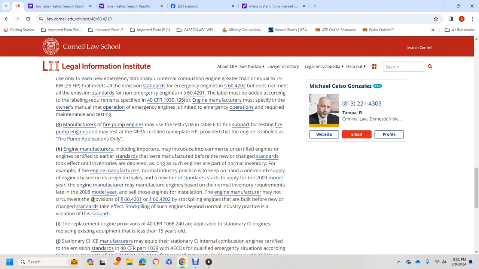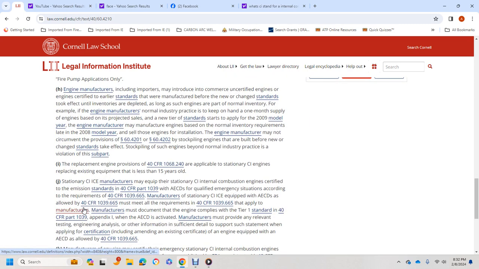Engine manufacturers may not circumvent the provisions of 60.4201 or 60.4202 by stockpiling engines built before the new and changed standards take effect. Stockpiling such engines beyond normal industry practices is a violation of the subpart. Replacement engine provisions of Title 40 CFR 1068.240 apply for stationary compression ignition engines that replace existing equipment less than 15 years old.